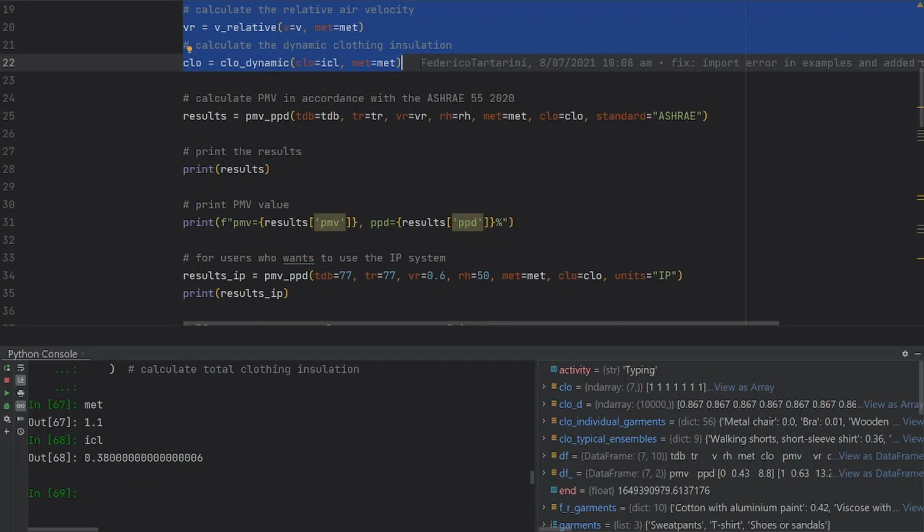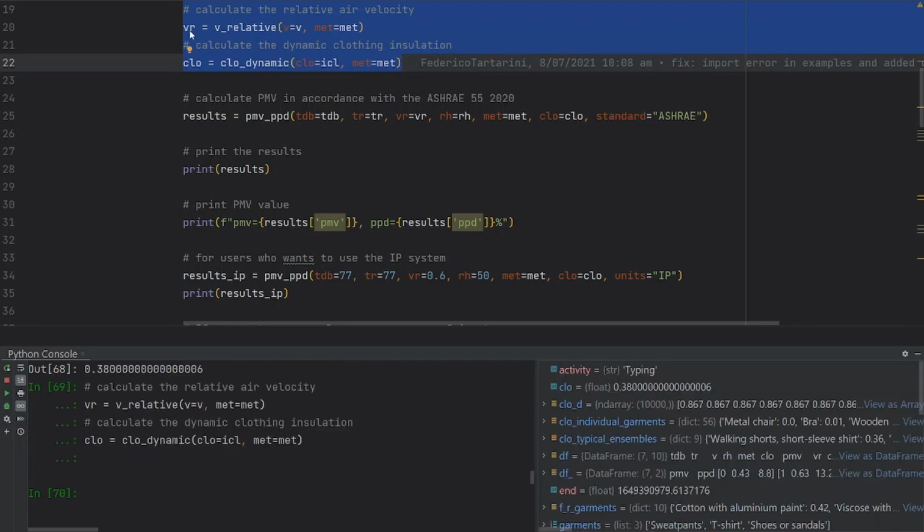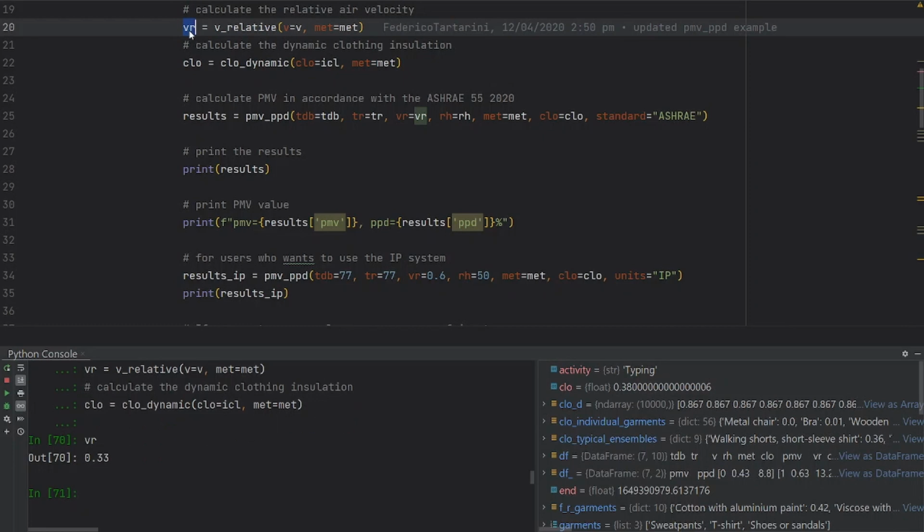We have to calculate the relative airspeed and the flow dynamic, which you can do using the function provided in pythermalcomfort. So we can run these two values here, and let me show you the value. VR is now 0.33, despite the fact that we measured an air velocity of 0.3. The difference is due to the metabolic rate.